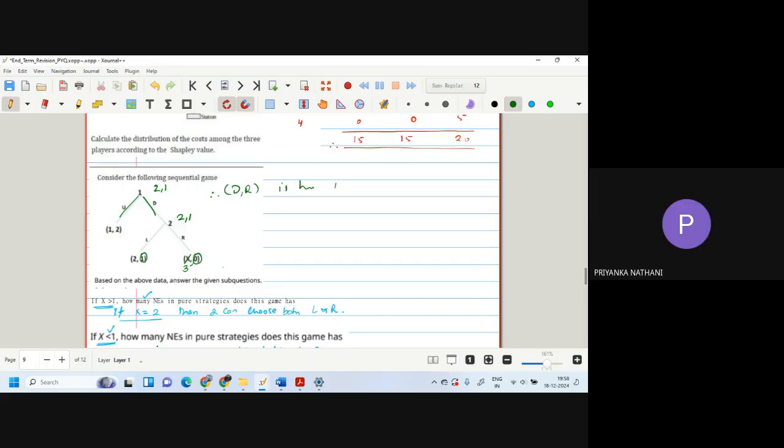Now take the second scenario, when x is less than 1. So x can be 0. In this case again, he will select 2, 1 only, and player 1 will also select 2, 1. So in this case also, DR is a NE, a unique NE. So there is a misprint, I feel. The question should have been 2x here. Now you solve this question, it matches.